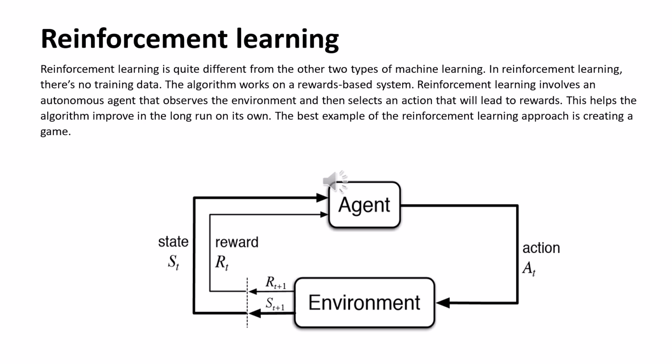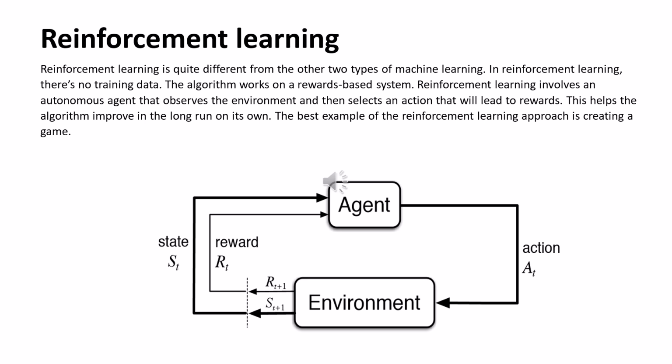Machine learning algorithms are classified into three types: supervised, unsupervised, and reinforcement learning. It is quite different from the other two. In supervised learning, some class label is there to define the output. In unsupervised learning, the model itself will learn from the data. Reinforcement learning differs from the other two types. Here there is no training data available. Entirely, this algorithm works based on reward-based systems.